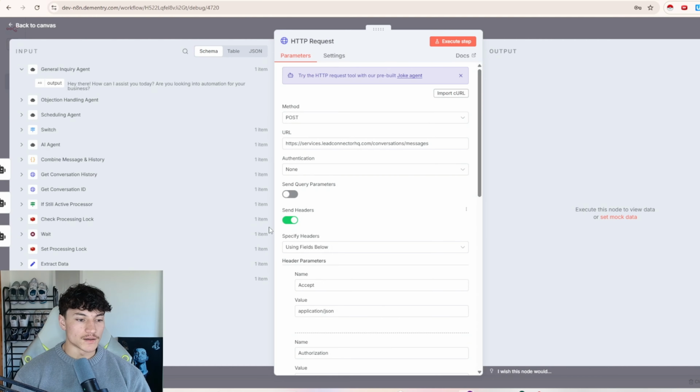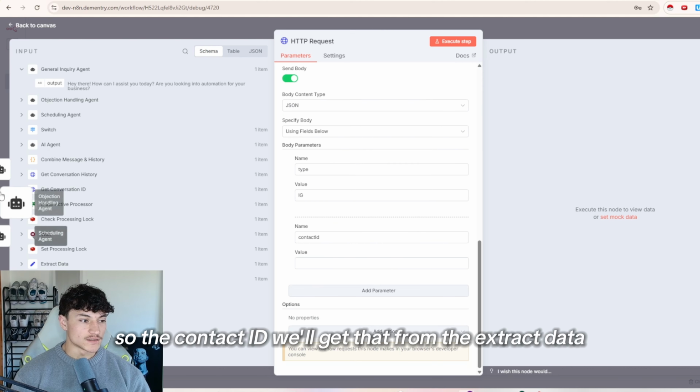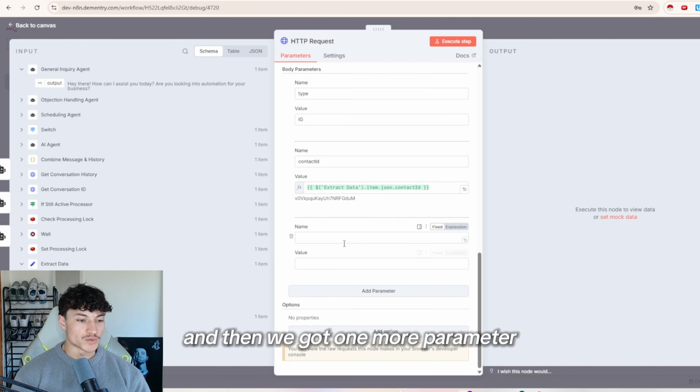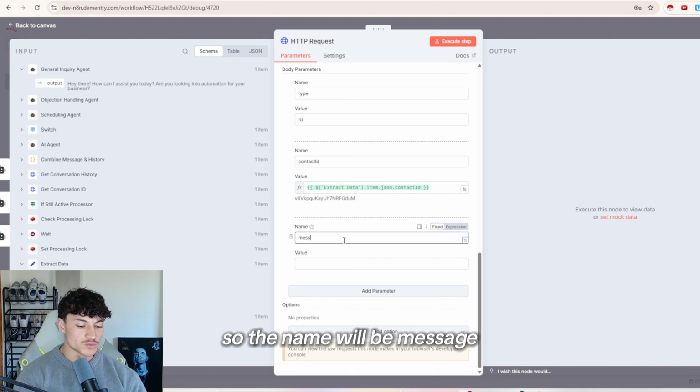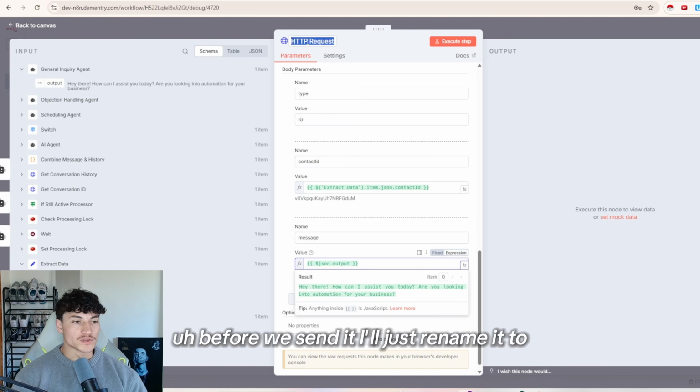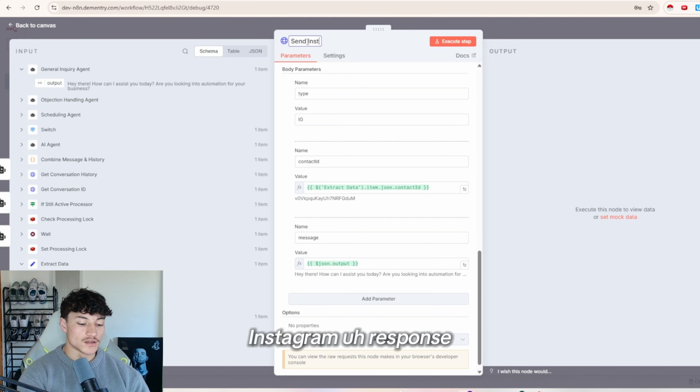And then so the contact ID, we'll get that from the extract data, so place that in there. And then we got one more parameter, which will just be the message. So the name will be message, and then the value will be the output from the agent. Before we send it, I'll just rename it to send Instagram response.